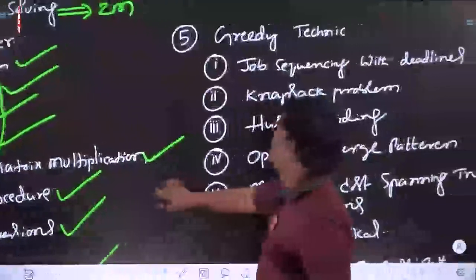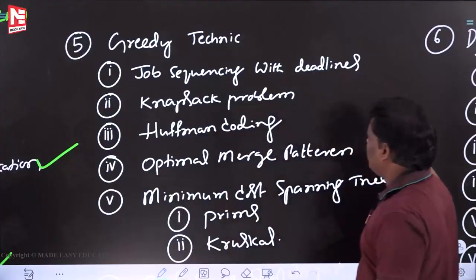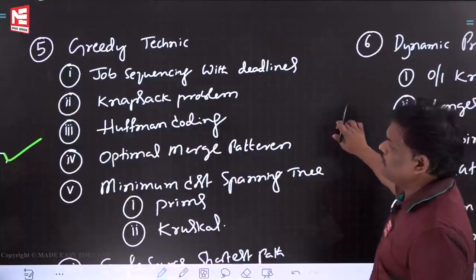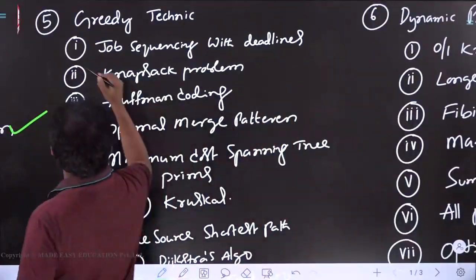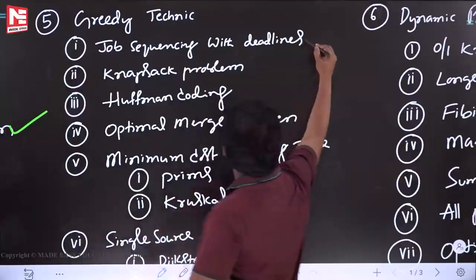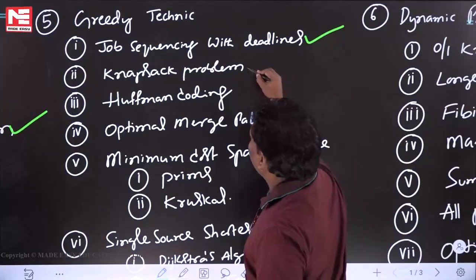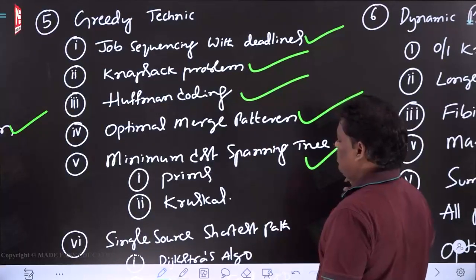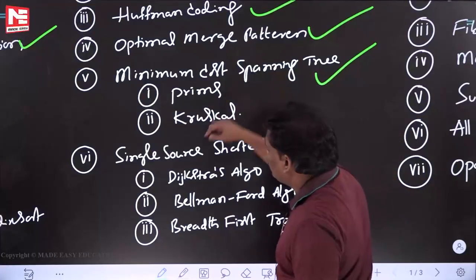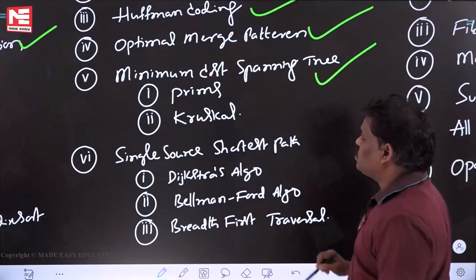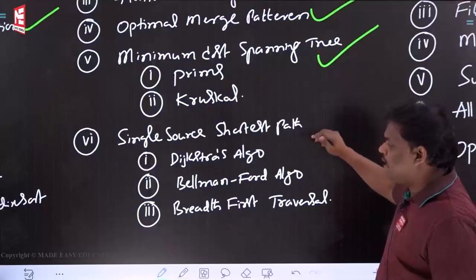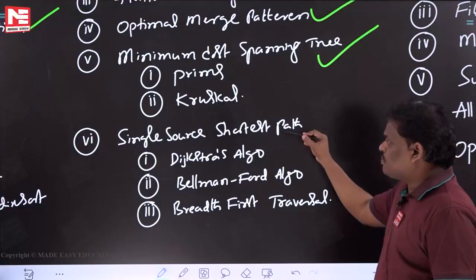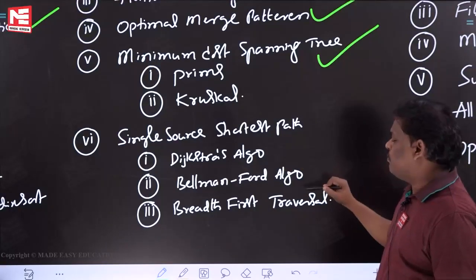Come to the 5th topic. After divide and conquer, in the algorithm subject syllabus, the next one is going to be greedy technique. Greedy technique, first topic: job sequencing with deadline. Next is knapsack problem, Huffman coding, optimal merge pattern, minimum cost spanning tree, which internally contains Prim's algorithm and Kruskal's algorithm. Next, single source shortest path, which internally contains 3 algorithms: Dijkstra's, Bellman-Ford, and BFS.